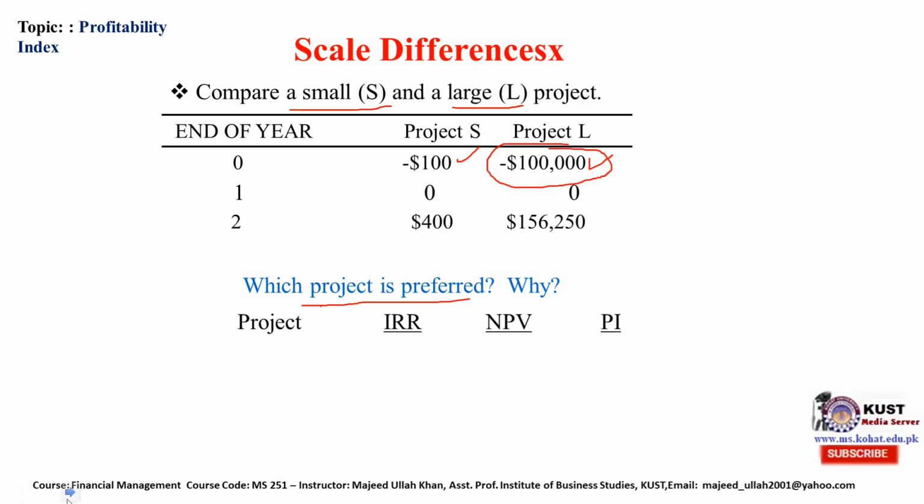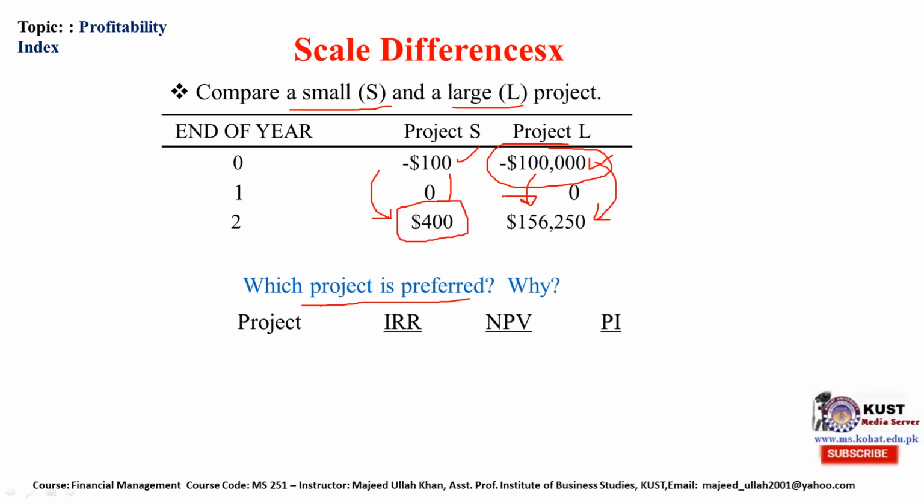The cash flow in the second year is like this: this project generates $400 in the second year, while this project generates $156,250 in the second year. Apparently this provides us more than 300% profit, and this is more or less 50% profit.